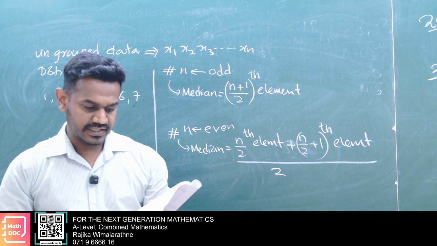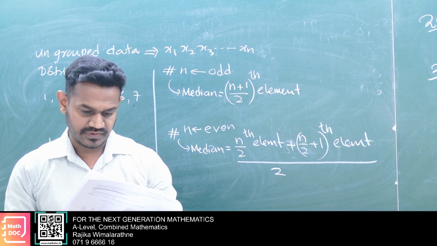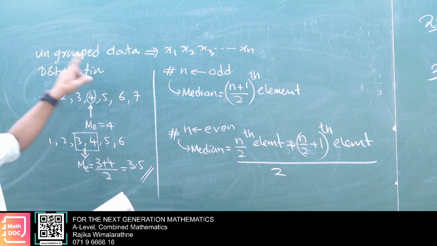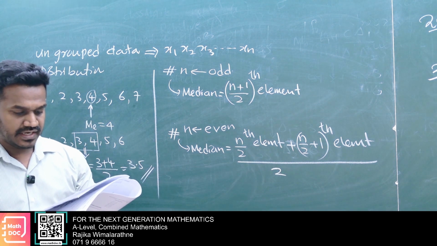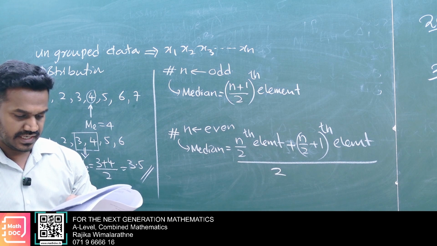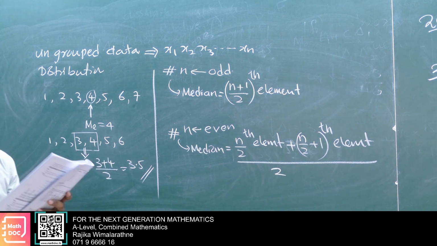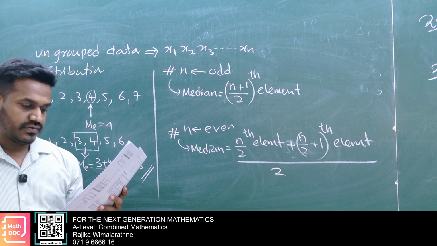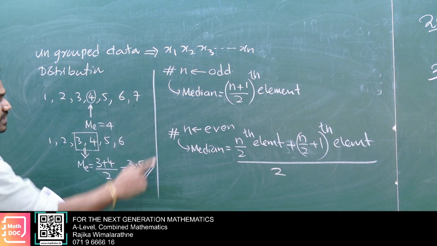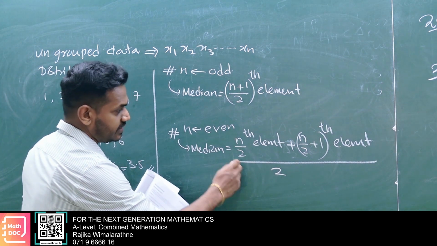That is given. The measure of central tendency that represents the middle term of the ranked data set is called the median. For ungrouped data distribution, if n is odd, the median is the n plus 1 over 2th element. If n is even, it is the n over 2th element plus the n over 2 plus 1th element, divided by 2. That must be divided by 2. Okay, in that small space you write this example. So you correct this one: for n even, divide by 2, right?